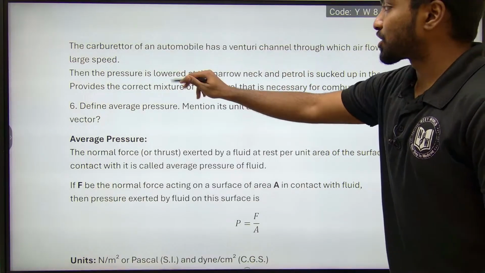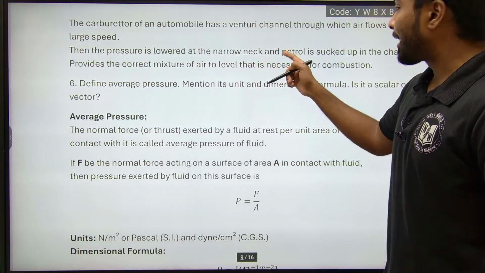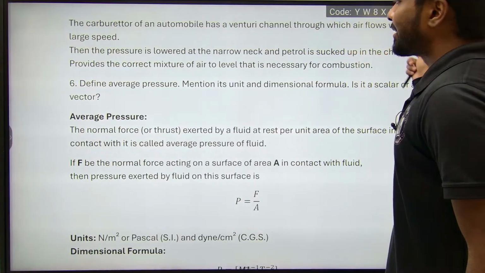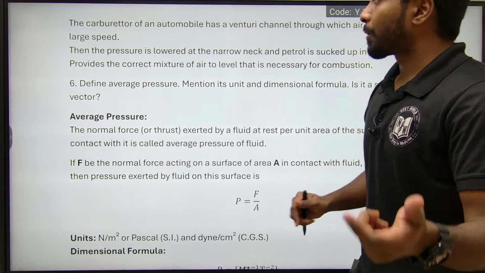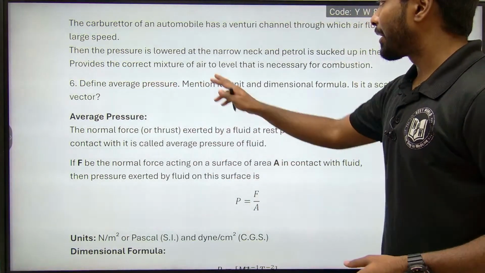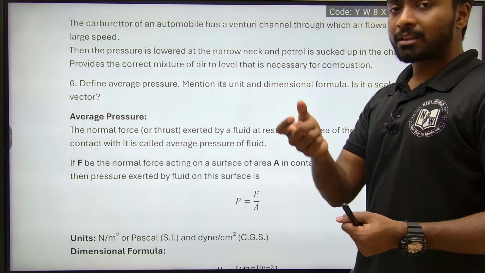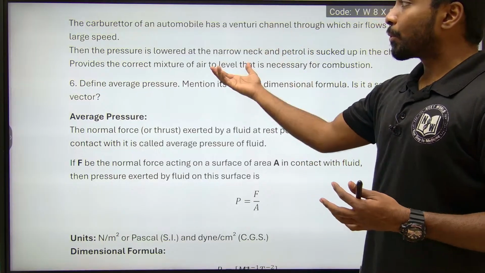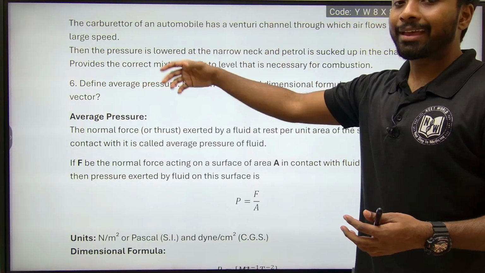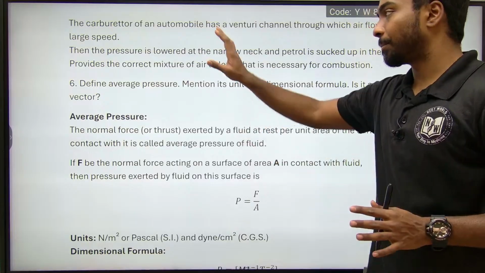Then the pressure is lowered at the narrow neck and petrol is sucked up in the chamber. It provides the correct mixture of air and fuel for the necessary combustion. So the carburetor is the part where the liquid part and the air, the gas part, are mixed. That's the point over here.